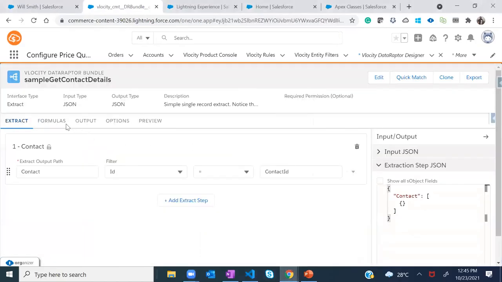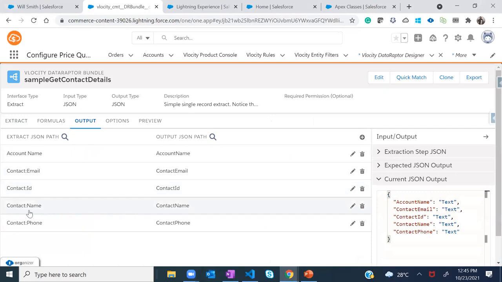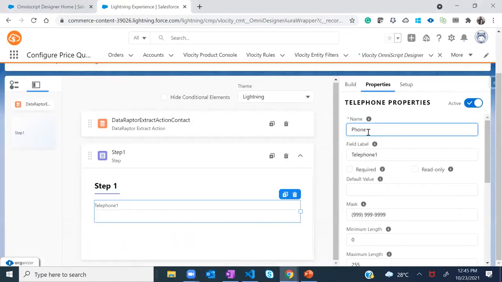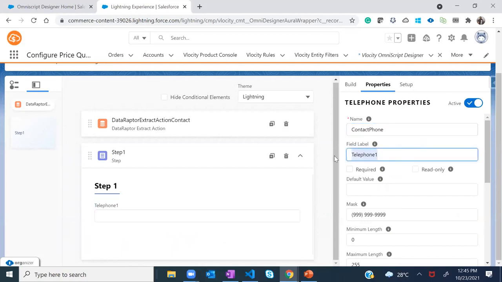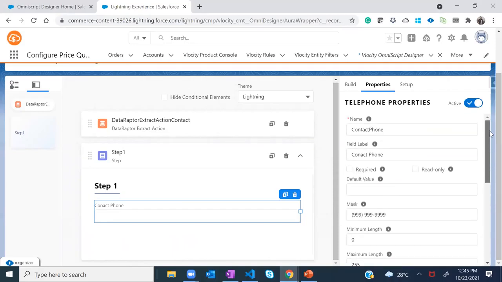So you need to ensure that in your output, whatever name you have taken over here, you need to keep it. So it's contact phone, my bad. So I'll be keeping it contact phone over here, because this is the API name, right? So this should match exactly with where you are pulling the data from. And then for this one you can keep the label contact phone. This is the label name, right? And this would be displayed on the UI. Then if you want to keep the other properties over here, required and all those other things, you can keep them over here, but I'm not going to keep them.